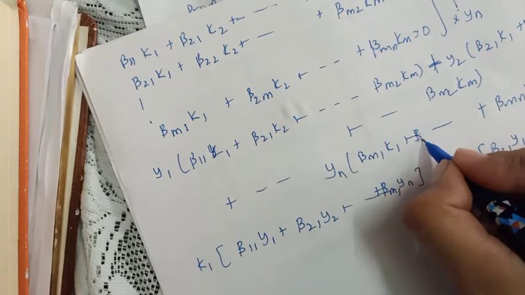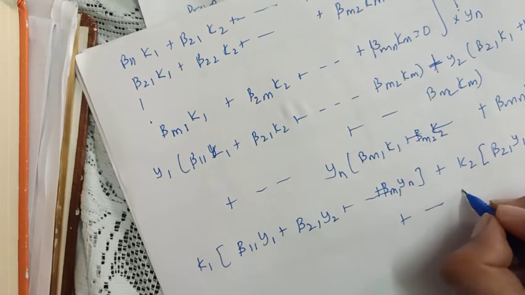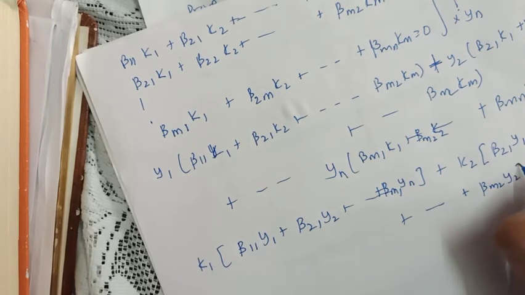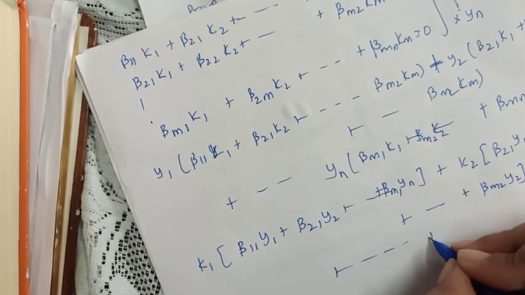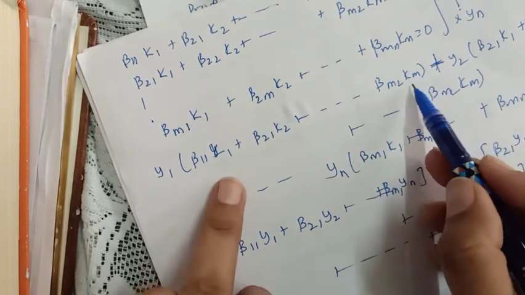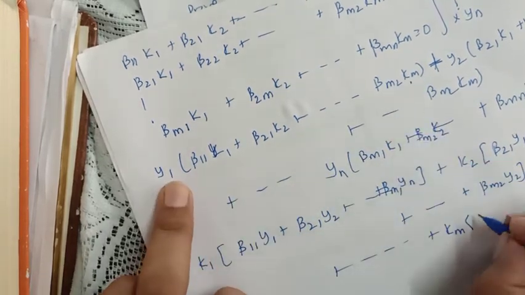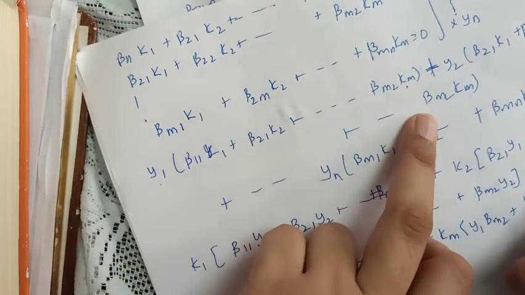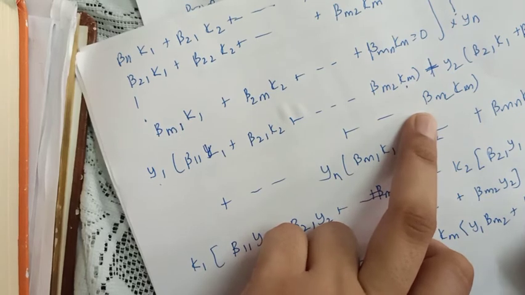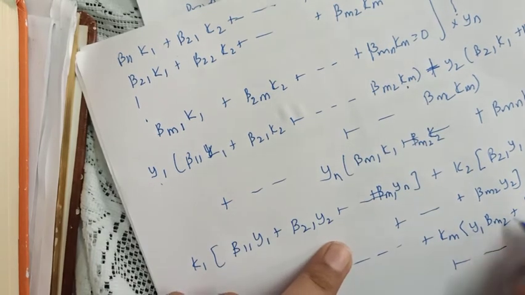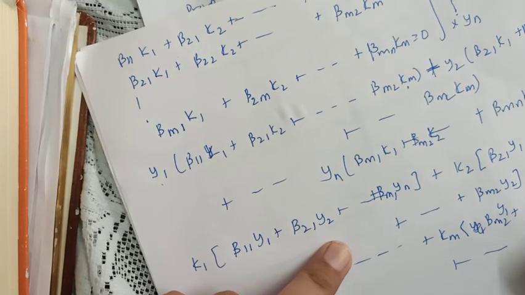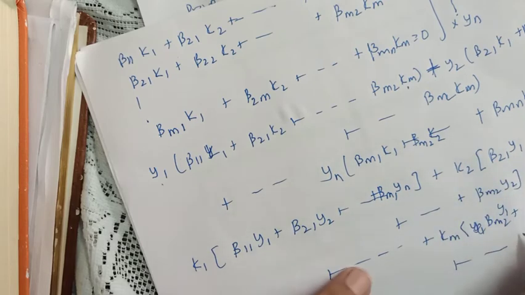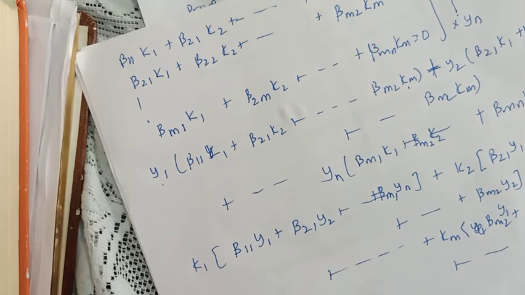In the last equation we will have beta m2 yn. Similarly, for the last coordinate, let me take km common. From the first part I will have y1 beta m2, from the second y2 beta m2, and so on, up to beta mn yn equal to 0.